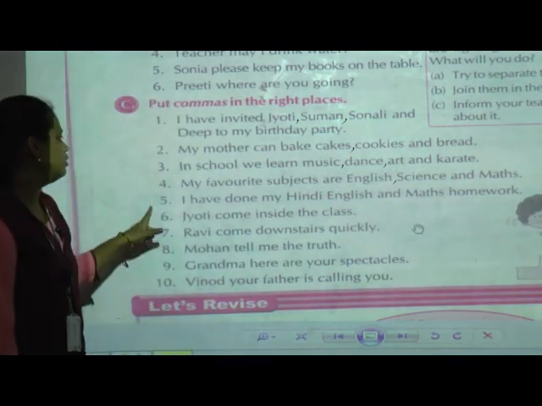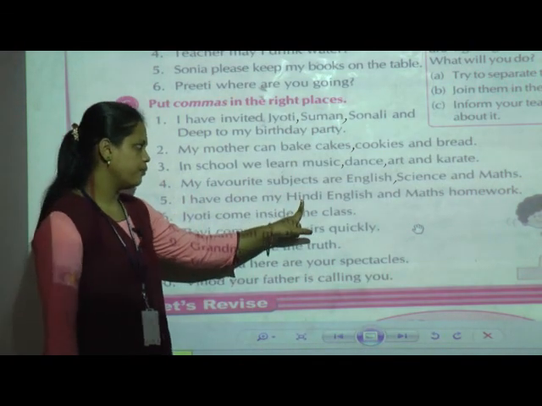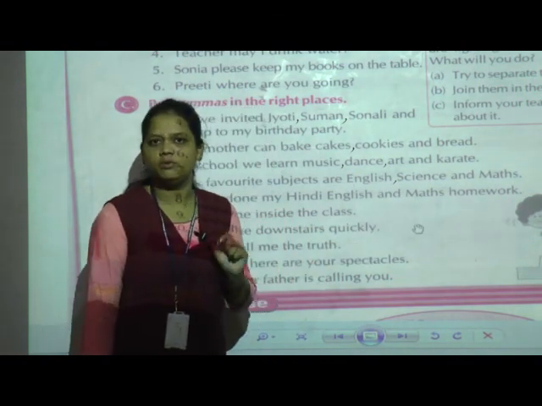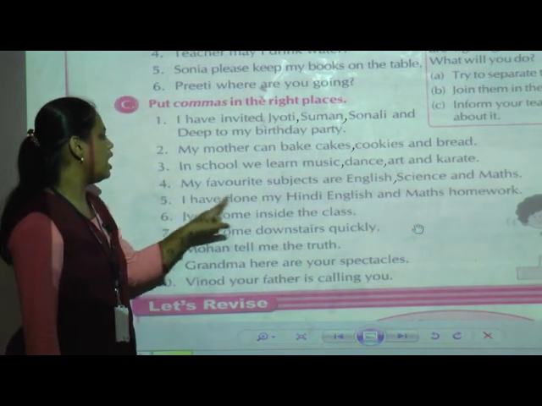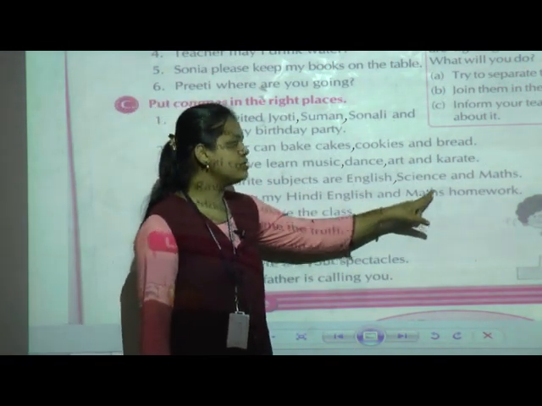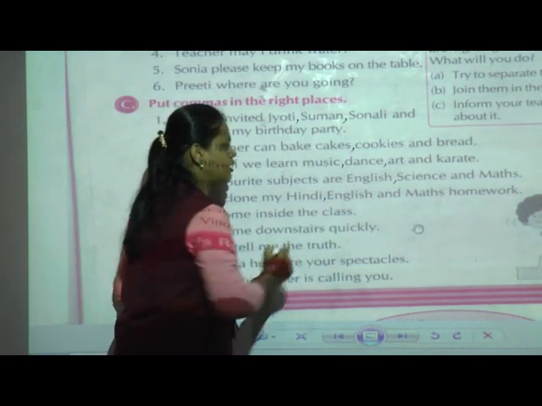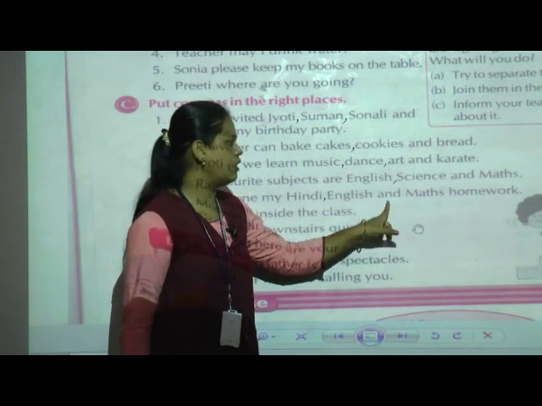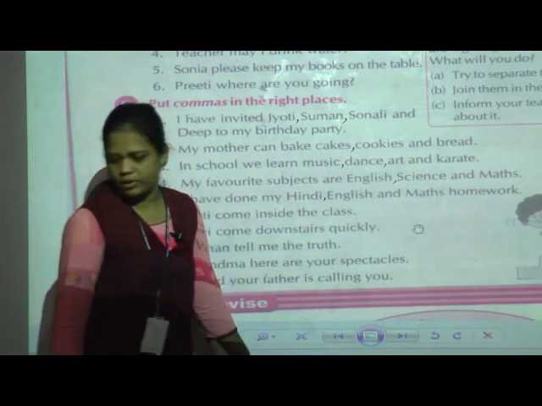Now, the fifth one: I have done my Hindi, English and maths homework. The teacher gives homework daily. So the sentence is like this: I have done my Hindi, English and maths homework. Where do we have to put the comma? After Hindi. English and maths is there, so we are not going to put a comma. Why? Because "and" is there. So before "and" we are not going to put a comma. Okay.